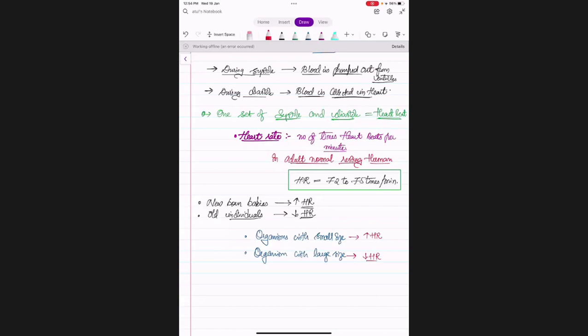So if you compare a small animal, rabbit, with elephant, who will have more heart rate? Rabbit. Elephant will have comparatively lesser heart rate. Okay.